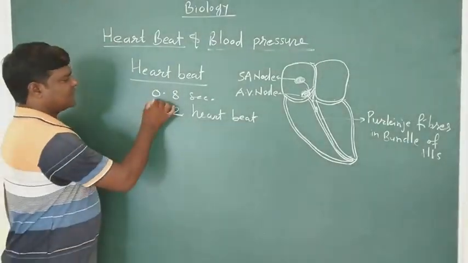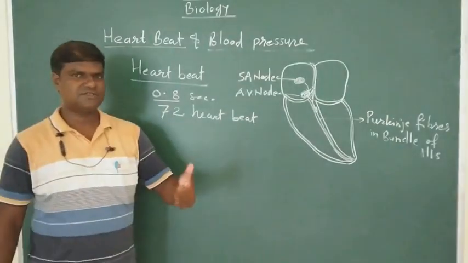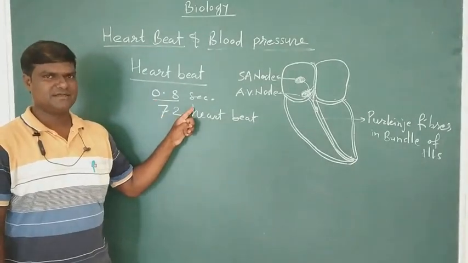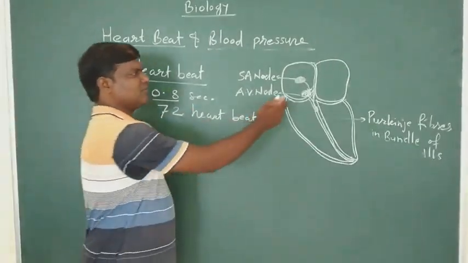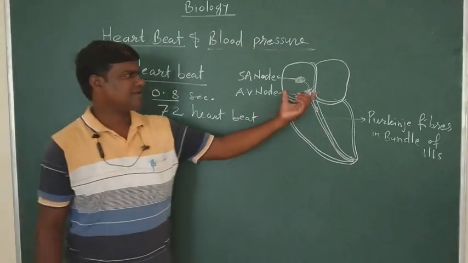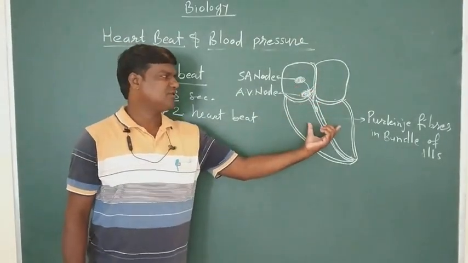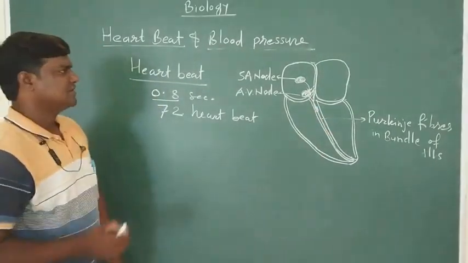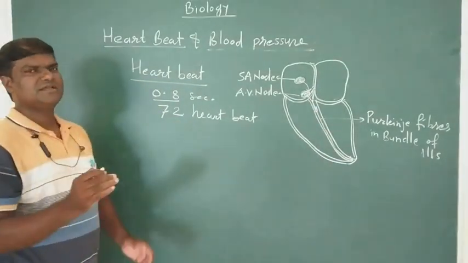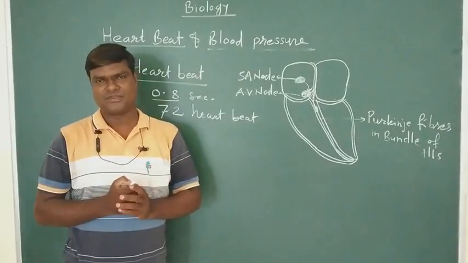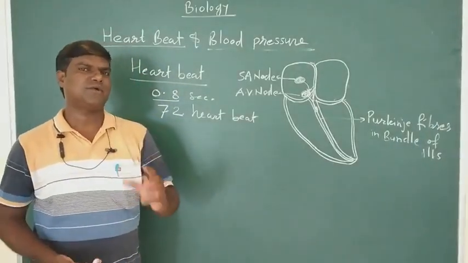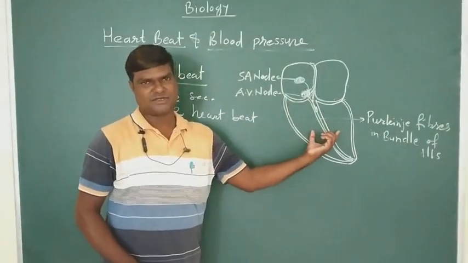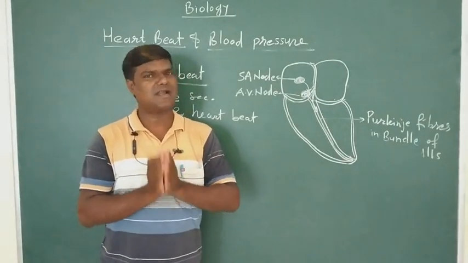So we all know one heartbeat is contraction and relaxation. This one heartbeat requires 0.8 seconds. It means first contraction of atrium takes place, then contraction of ventricles, and then relaxation. Contraction takes place within 0.4 seconds and relaxation takes place within 0.4 seconds. First atrium contracts, then ventricles contract. So this is one heartbeat.